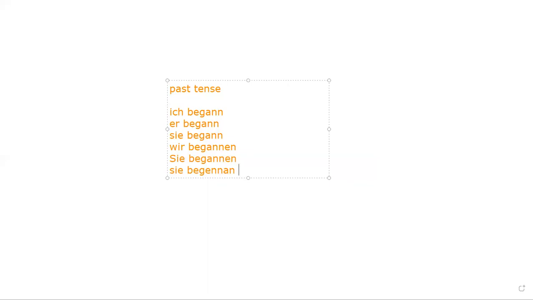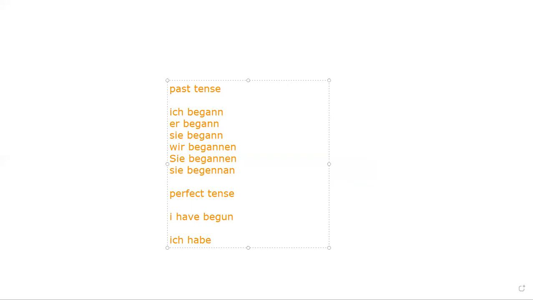Now, for example, team, one thing you have to understand: if we are using perfect tense, which can be like I have begun, how to write in German language? So what is I have?